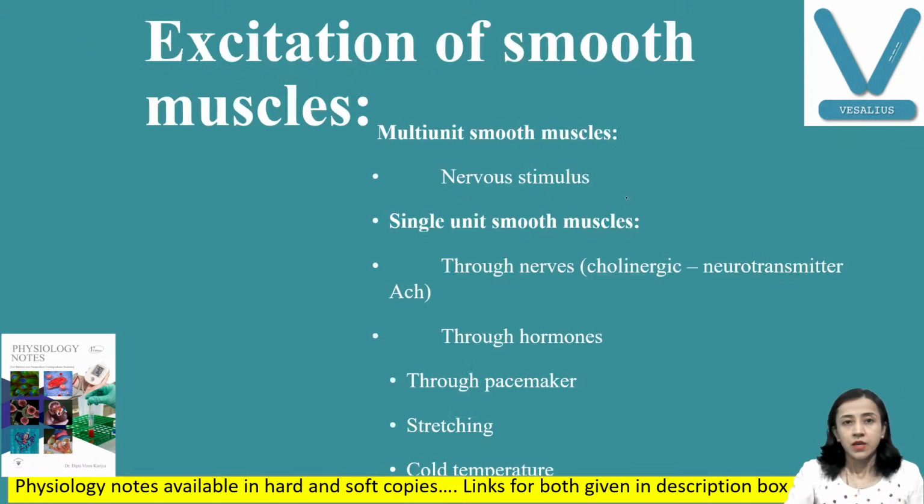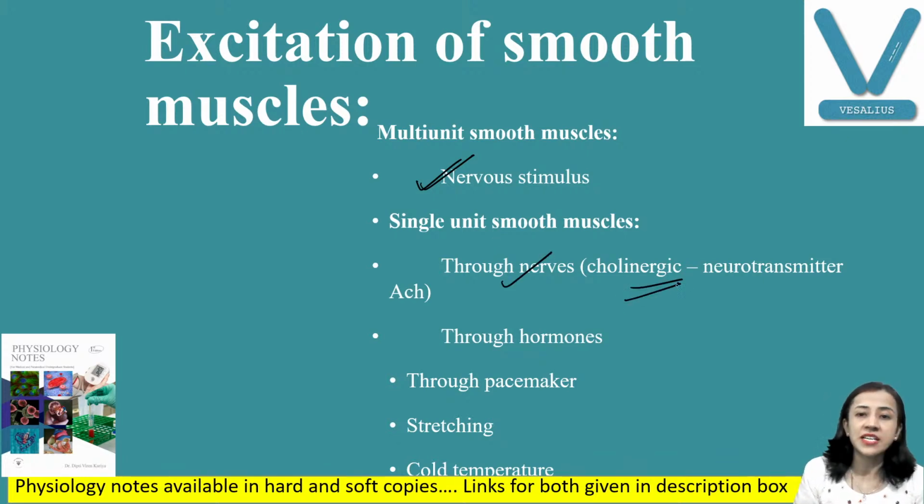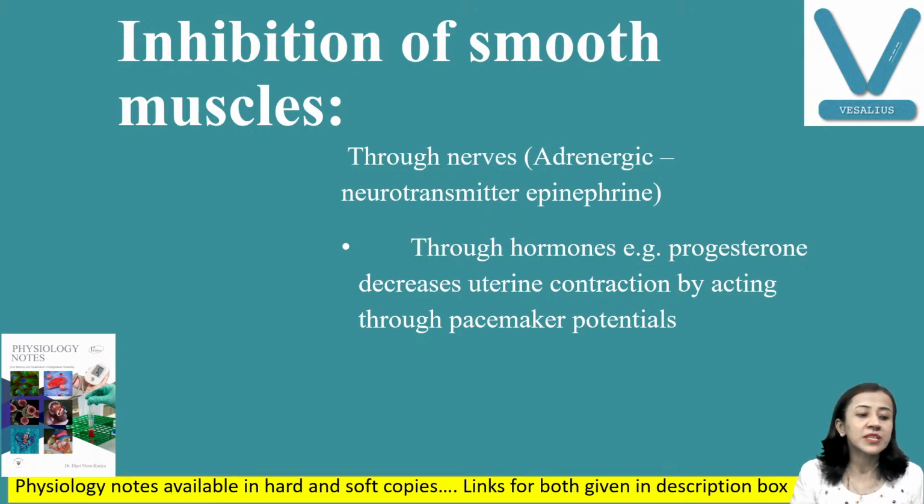Now, how are these smooth muscles excited? Multi-unit smooth muscles are excited by nervous stimuli only, whereas single-unit smooth muscles are excited through nerves. The cholinergic neurotransmitter acetylcholine excites. Hormones also excite, through pacemakers, stretching, and temperature also excites. Whereas inhibition of smooth muscle is by adrenergic stimulation and the adrenergic neurotransmitter epinephrine, and hormones also cause inhibition, like progesterone.